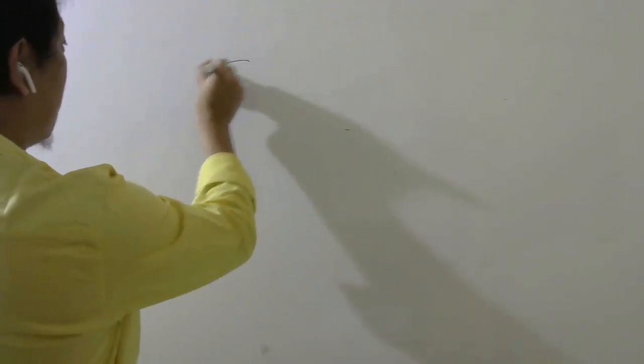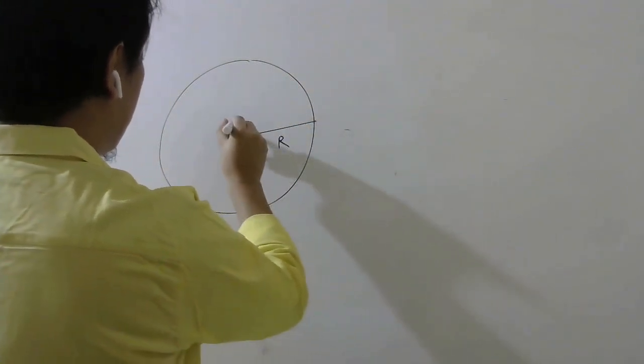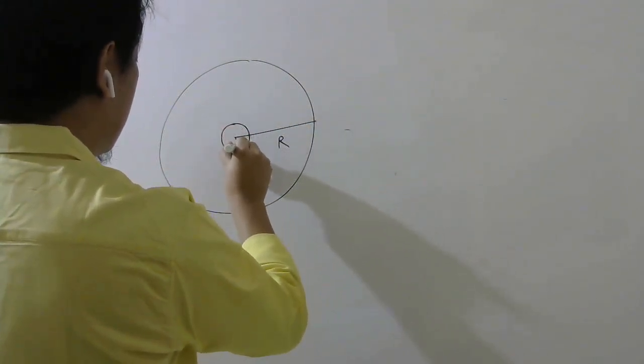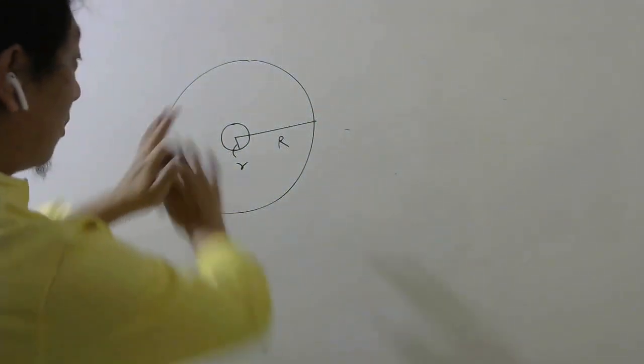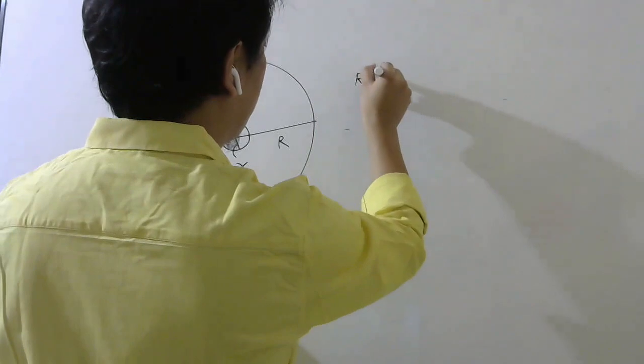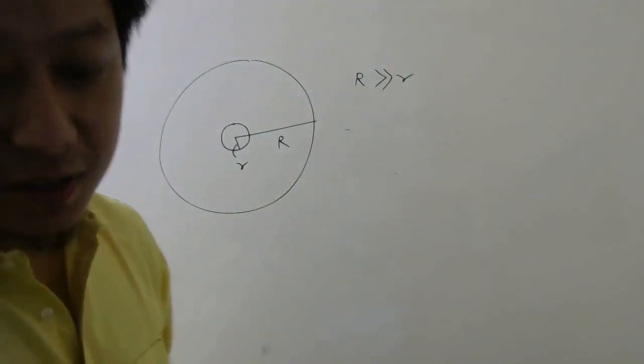The coefficient of inductance between the coils, mutual inductance, they are asking. So one coil is having radius capital R, one coil is having radius small r. They should be concentric, centers should coincide, and coplanar. The radius of the bigger coil is much larger than that of the smaller coil.